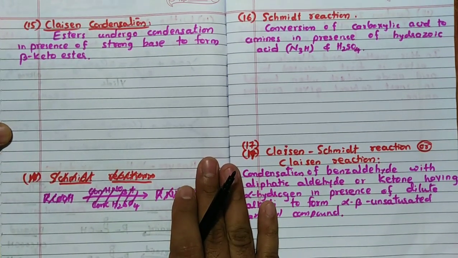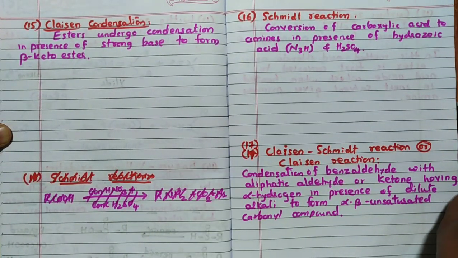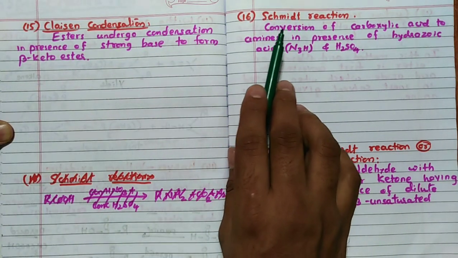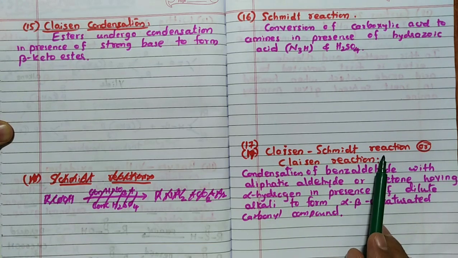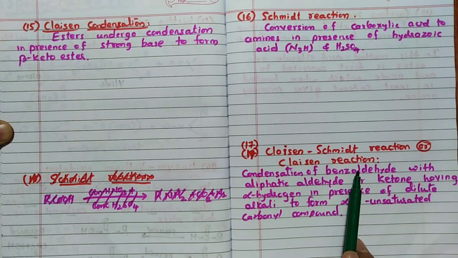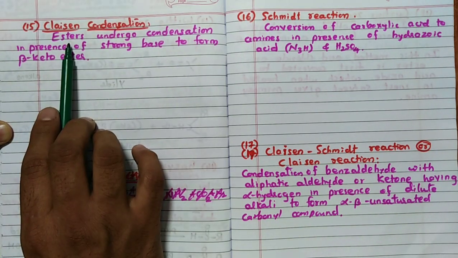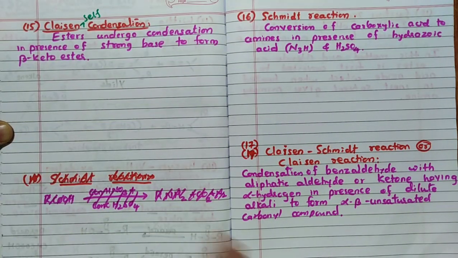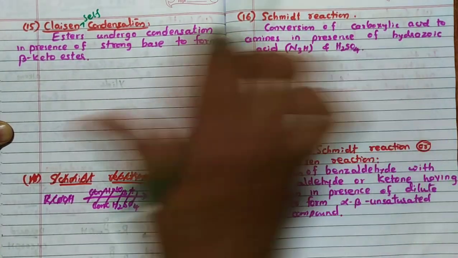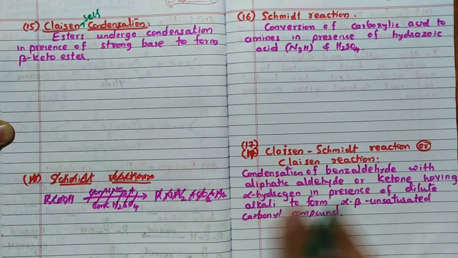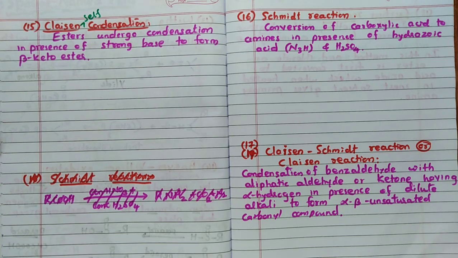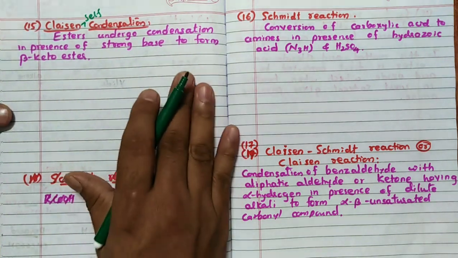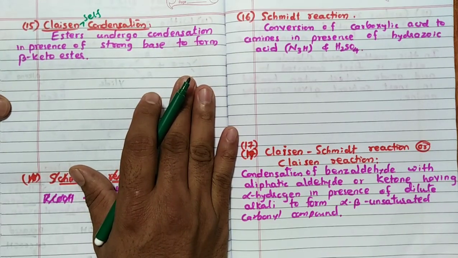So for the 15th reaction I have considered three reactions here: 15, 16 and 17. One is Claisen condensation, another is Schmidt reaction, and Claisen-Schmidt reaction, also called Claisen's reaction. Claisen self-condensation we can also call it. Claisen and Schmidt, both scientists have given this particular reaction, that we'll see. It is just like the Wittig reaction. Similarly here. Now first we will see Claisen condensation.